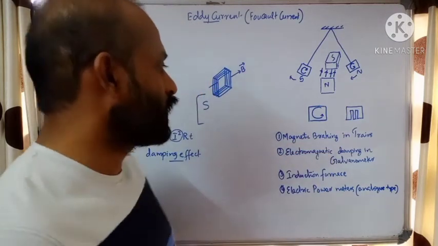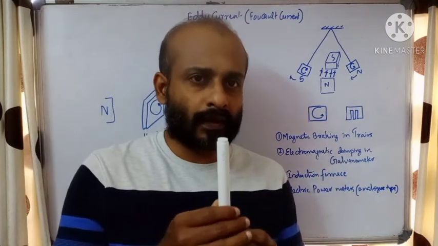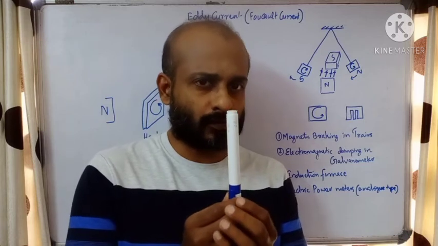Okay. The second one is electromagnetic damping in a galvanometer. So we know that the galvanometer needle, when there is no current flow, will be standing vertical.